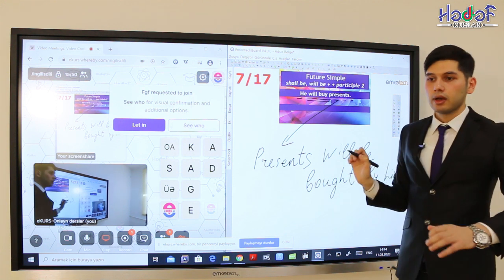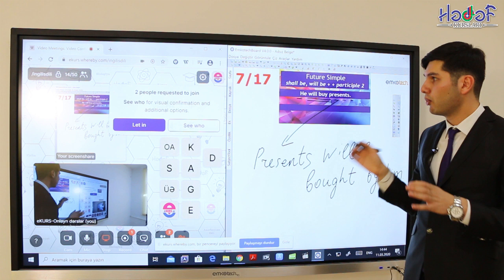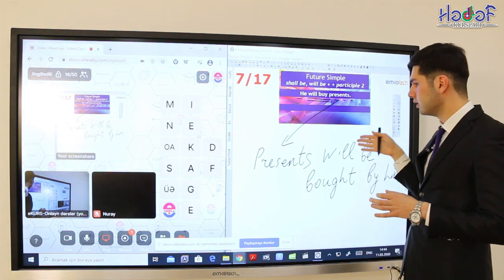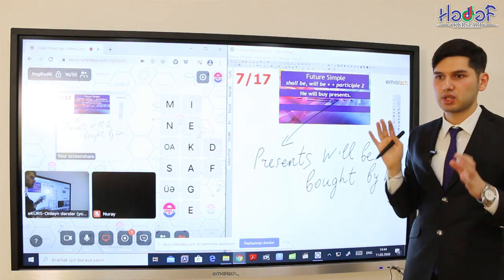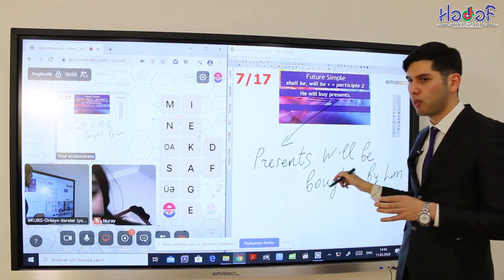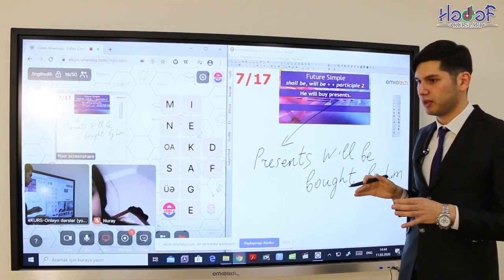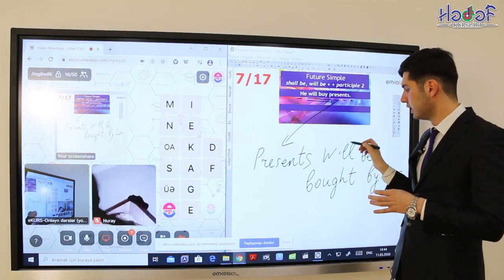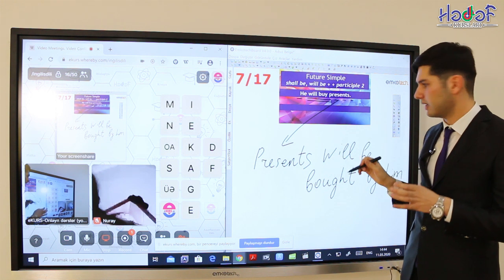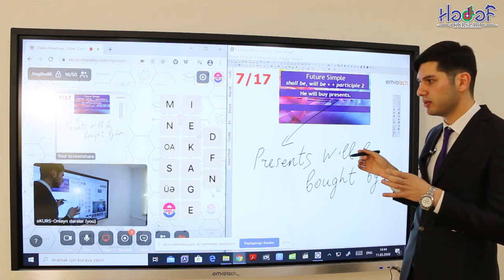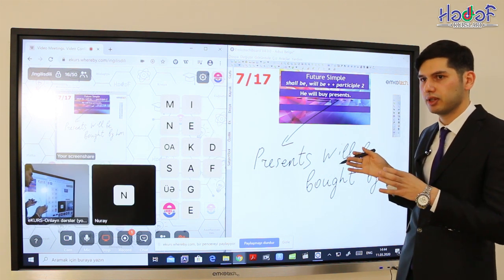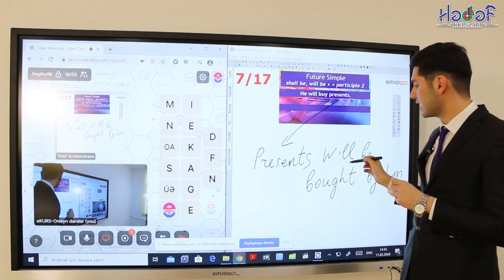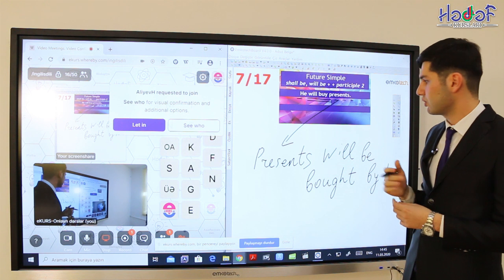So, don't confuse, because most students ask this question. How can we use will with bought with past simple? Don't forget that this bought is not past simple. This is just participle 2. And we can use will with bought because again, will, this is the future simple, this is the indication of future simple. Yes, and bought, this is the participle 2 form.